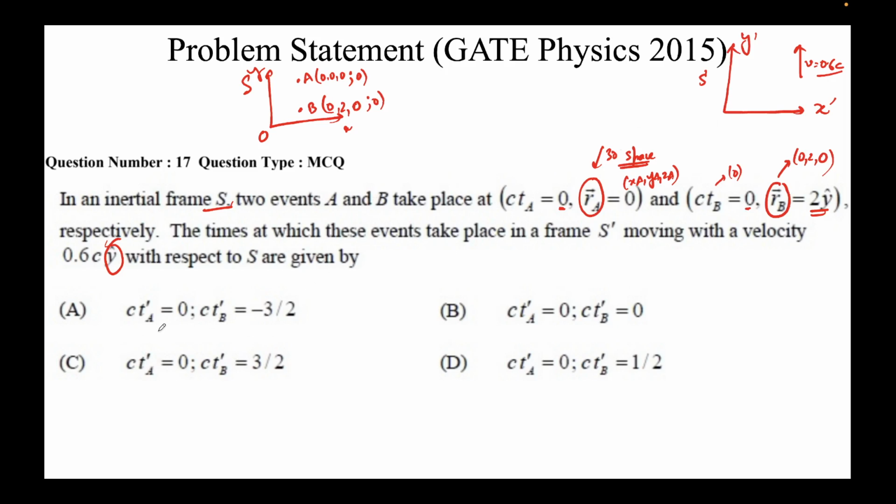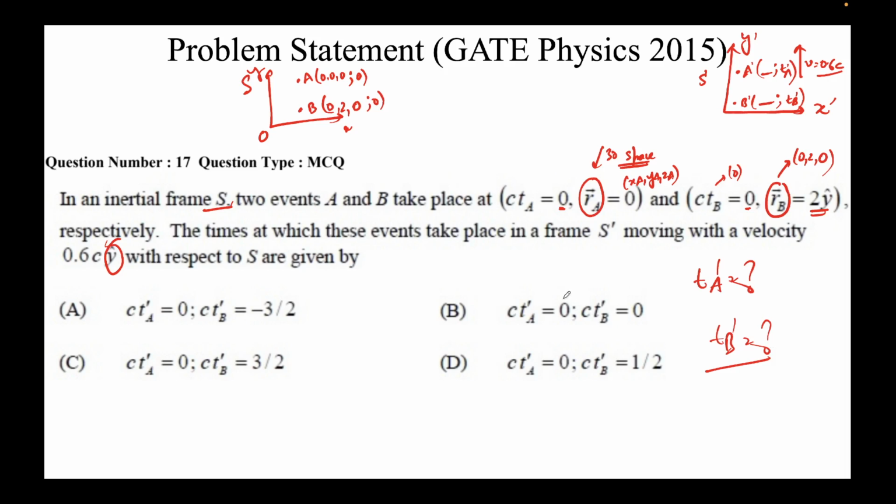We do not bother about the x and y space coordinates; we only need the time coordinates. So I'll write the first event as A prime, forget about the space coordinates, and write it as TA prime. Similarly, the second is B prime, and we'll write TB prime. And we need to find what TA prime and TB prime are.